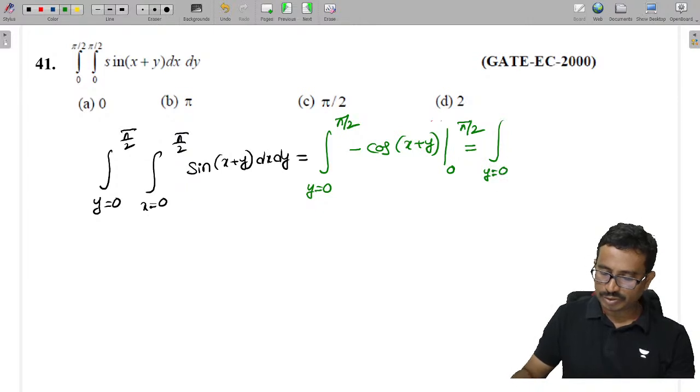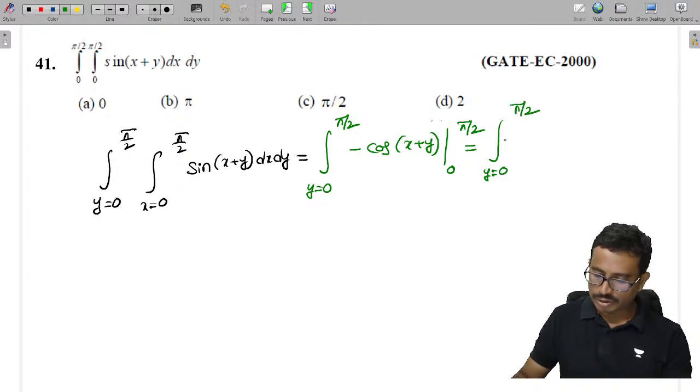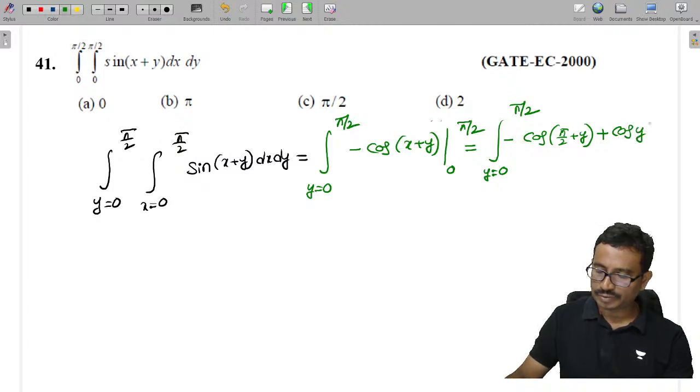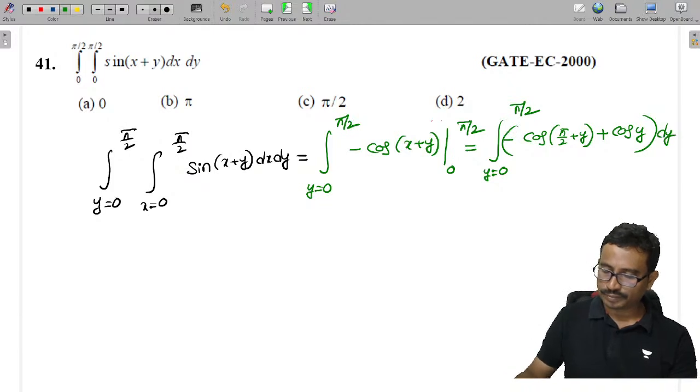Integral y from 0 to pi by 2 of minus of, cos x at x equal to pi by 2 plus y, and plus cos y, into dy.